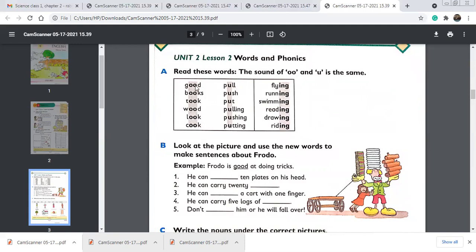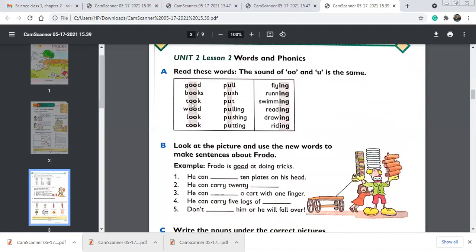Okay, and double O and U, they both have the same sound, oo sound. Good, pull, good, pull. So you can notice it. Say it with me. Okay, the first double O sounds are in the words list here. So the first word is good, the second word is books.